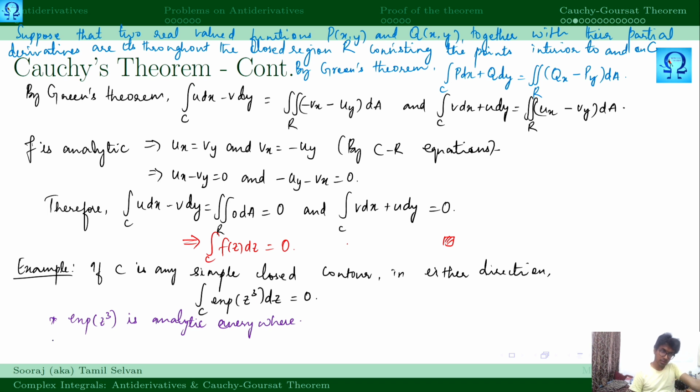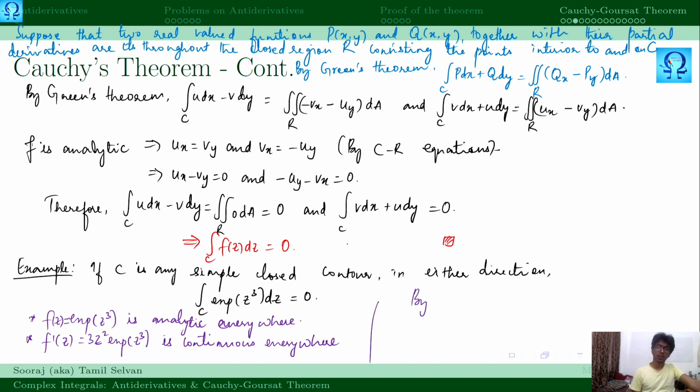The next thing, if we consider this as f of z, then f prime of z is nothing but 3z squared exponential of z cubed, which is continuous everywhere.